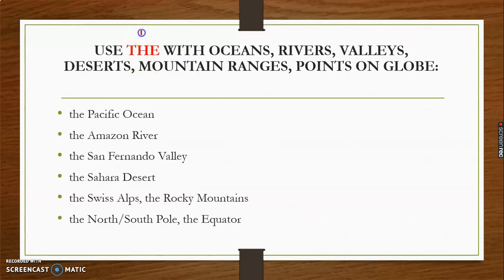Now, where to use "the". Earlier we discussed where we are not supposed to use "the", but here we will see where we have to use "the" actually. So with the name of the ocean, the rivers, the valleys, the deserts, the mountains, and the points on the globe, right? Like the North and South Pole, these are points on the globe. So we have to use "the" here.